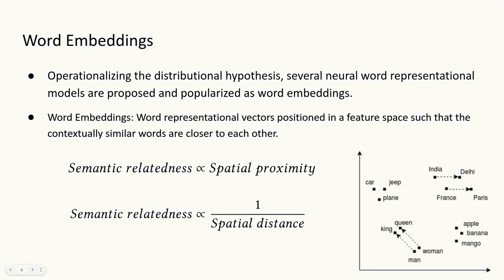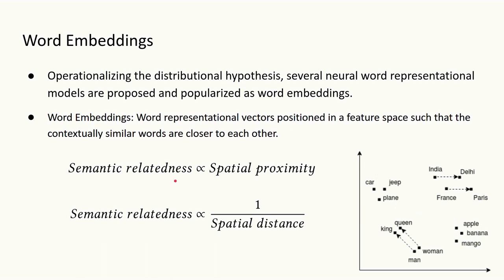Operationalizing the distributional hypothesis, several neural word representation models were proposed and popularized as word embeddings. Word embeddings are nothing but word representational vectors positioned in a feature space such that contextually similar words are put closer to each other and unrelated words are put far away from each other. For example, consider this sample space where the words related to fruits, apple, banana, mango, are all close to each other, and the words related to vehicles, car, jeep, plane, are close to each other. But as concepts, vehicles and fruits are different from each other, so they are kept far away from each other in the word embedding space.